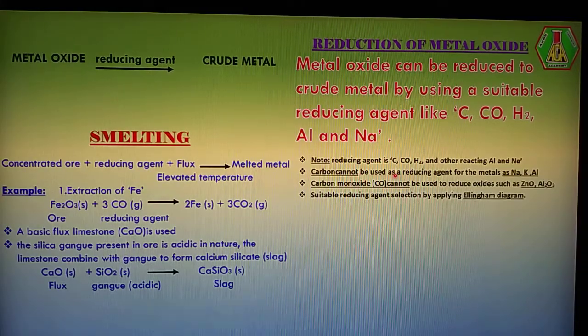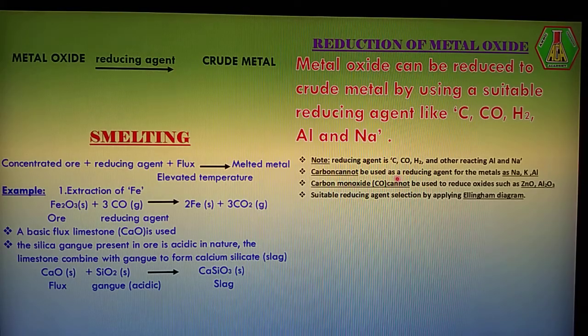Carbon cannot be used as a reducing agent if our ore contains sodium, potassium or aluminum. Also, if our ore is zinc oxide or alumina, carbon monoxide cannot be used.